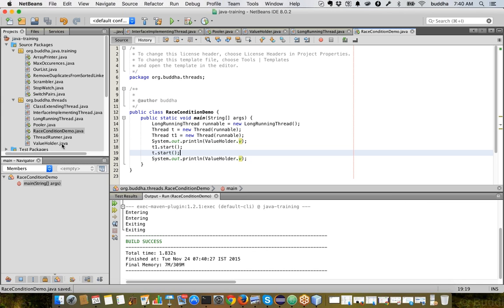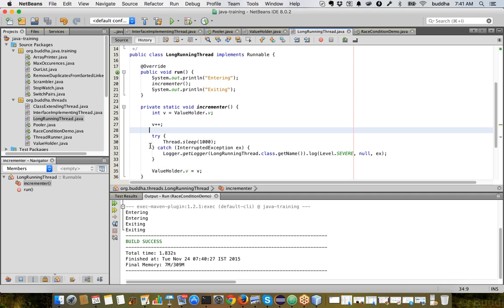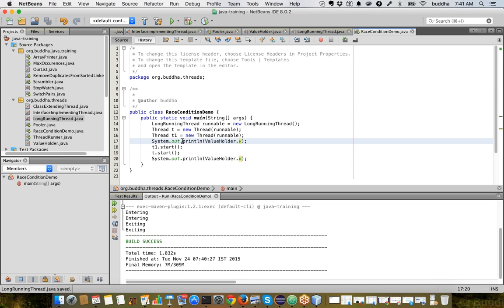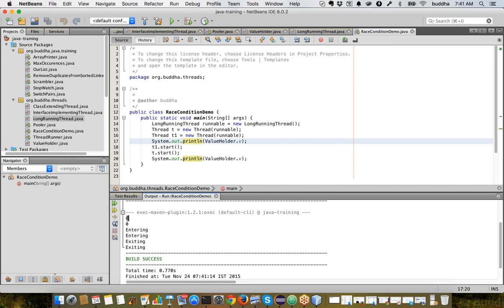Now, first let's imagine there is no sleep at all. Now let's run this program and see what happens. So the value before is 0, value after is also 0. Why? Because the main thread has executed so fast before the other threads have got a chance to actually execute.